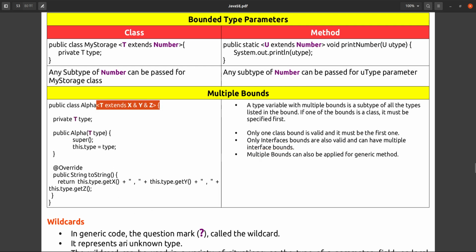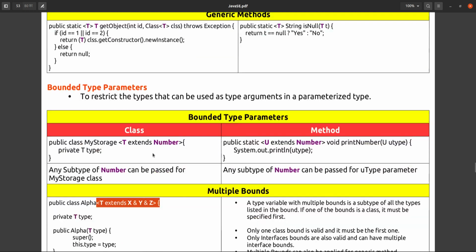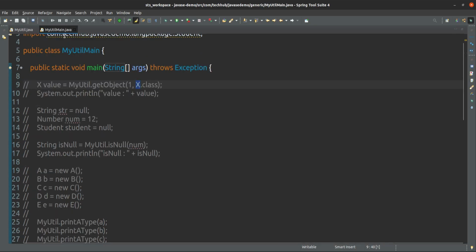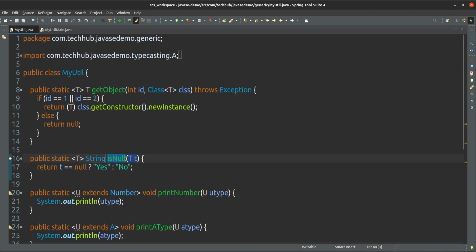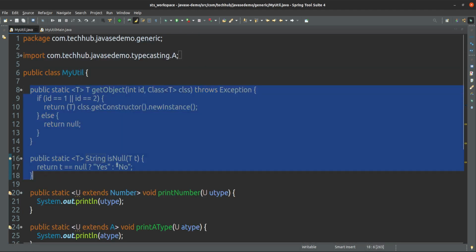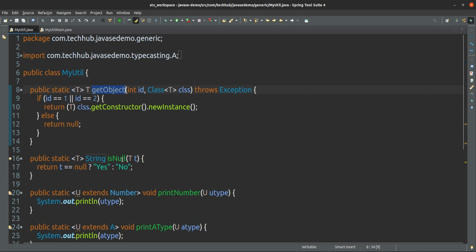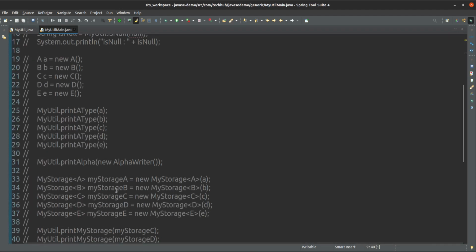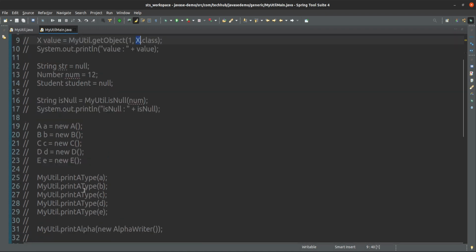Okay, so let's see these bounded parameters first. If you see my Util, these two we have already seen, getObject and isNull. The next one is printNumber. If you see this printNumber, where is the printNumber?